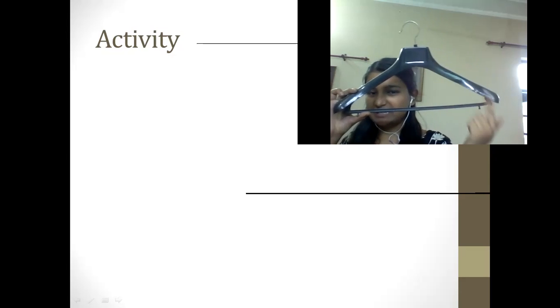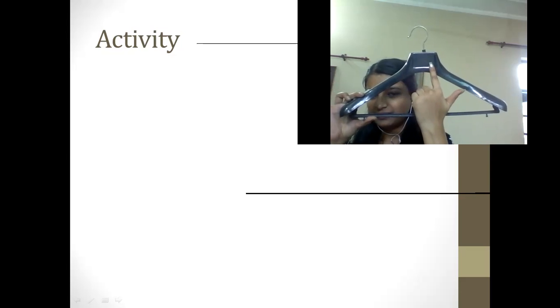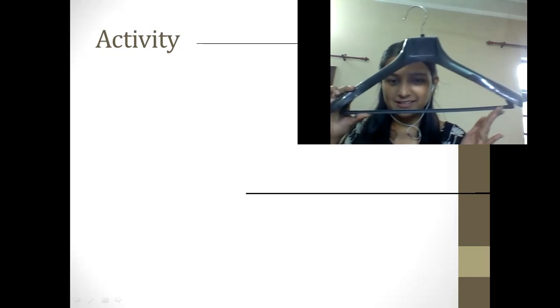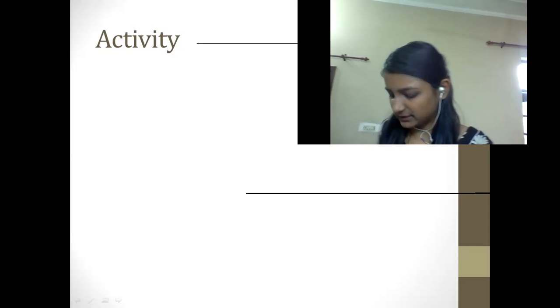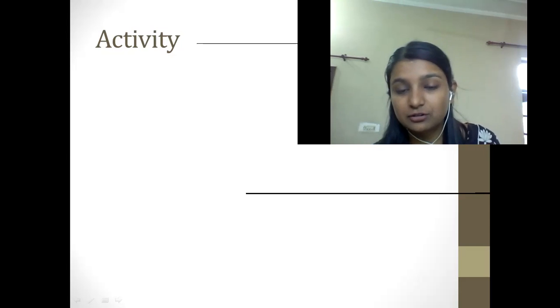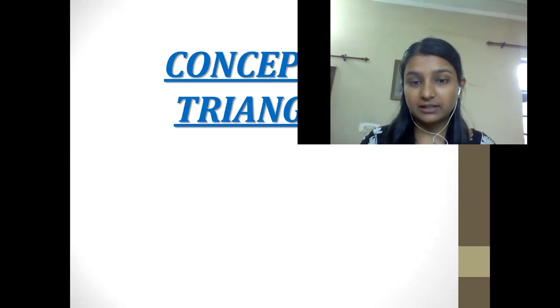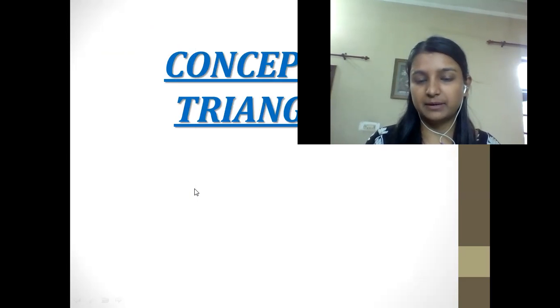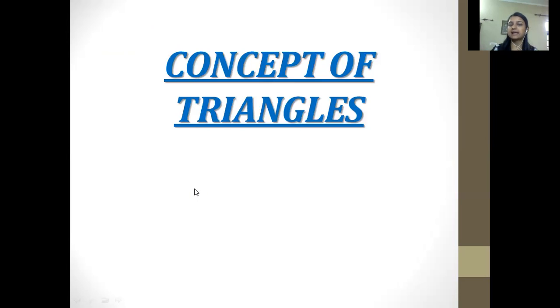It has three line segments, so we can call it a triangle. Yes, exactly, students. This is a triangle which has three line segments, which we are going to study in today's class. That is the concept of triangles. Let me write the topic here. Our topic today is the concept of triangles.